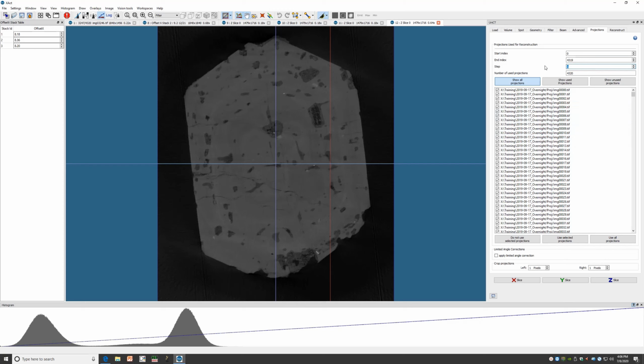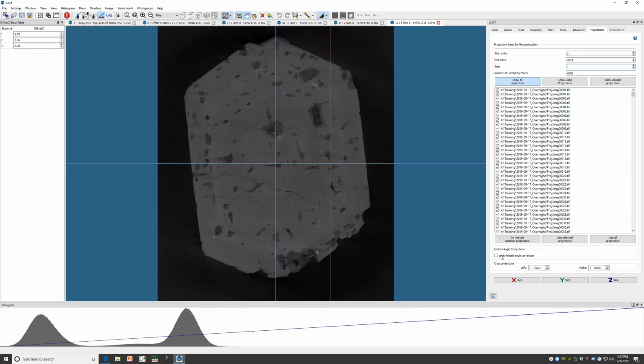If we change this step value to 2, for instance, it will only use every other, or if it's 3, it will only use every third projection. This will increase the noise in our final image, or in our final 3D volume, but it will greatly reduce the amount of time it takes to reconstruct that volume. So, if you want a quick and easy reconstruction, just to see if your data is sufficient, it might be useful to increase this step number. But if you want the best possible reconstruction, you want to use all of the images that you acquired, and so you would use a step of 1.